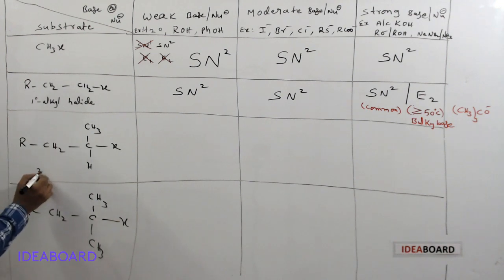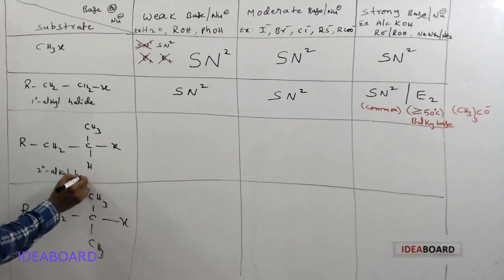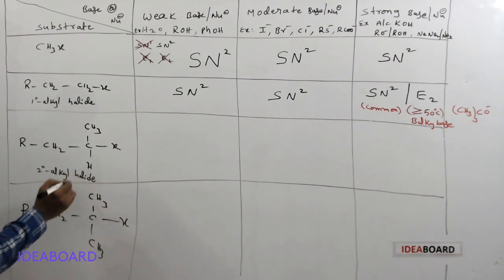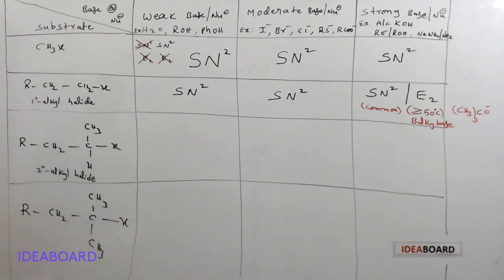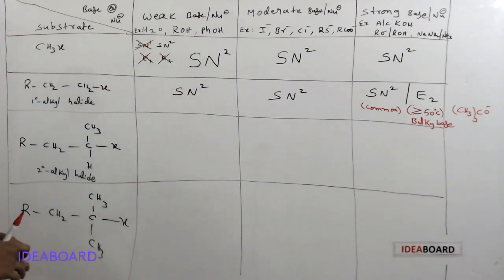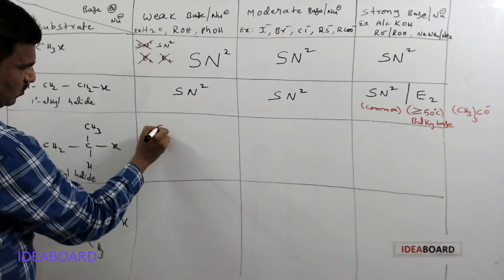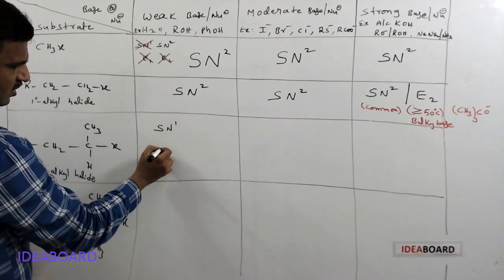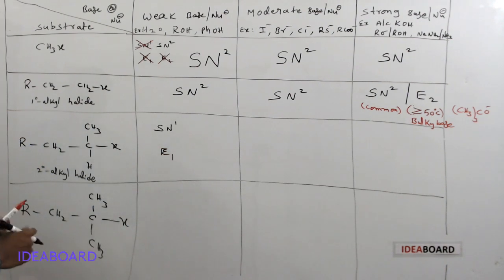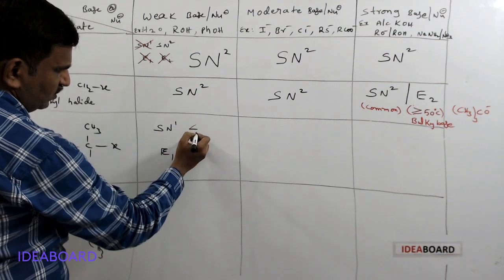Here, these are secondary alkyl halides. In secondary alkyl halides, generally, if it is a weak base or a weak nucleophile, what is happening? SN1 reaction occurs or SN2 reaction occurs? Here it is a secondary alkyl halide with a weak base, so it will show SN1 reaction or E1 reaction. It shows SN1 reaction at a low temperature.